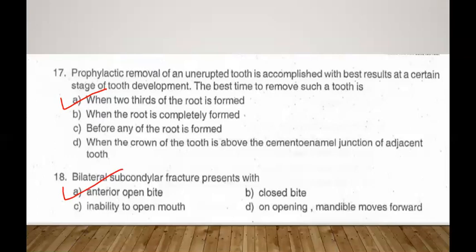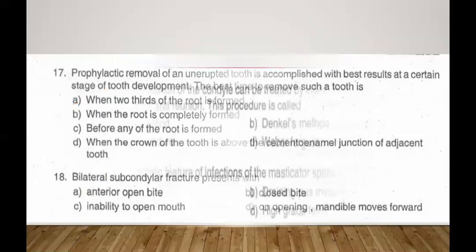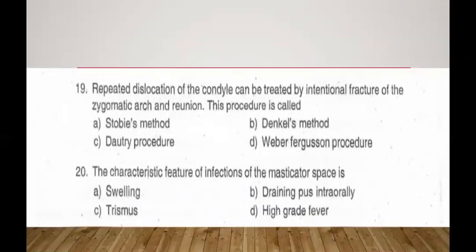This is a very classical presentation of bilateral subcondylar fracture, which is associated with premature posterior contact on both sides with vertical loss of height of ramus, resulting in anterior open bite with very limited deviation. So always remember that bilateral subcondylar fracture is associated with anterior open bite and with no significant deviation. Now the next question.